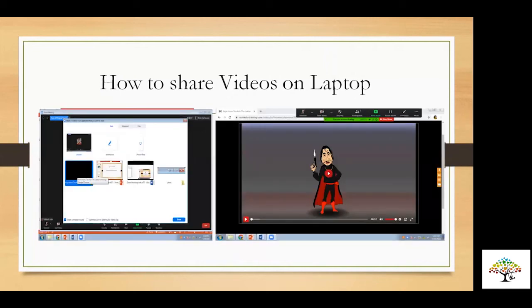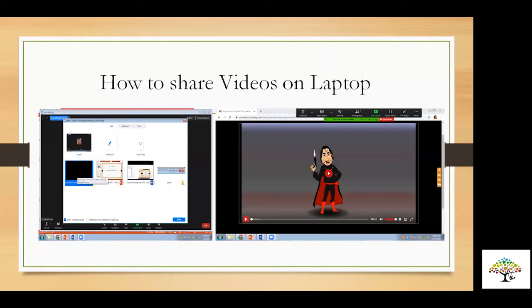Now, in mobile phone, there's one difficulty. You can't share video. And even if you share the video via screen, the sound will not be heard by the participants. That's what I have experienced. But in laptop, you can do that. You can actually share the video. The option is the same as when you share the PPT. You have to keep the video on.